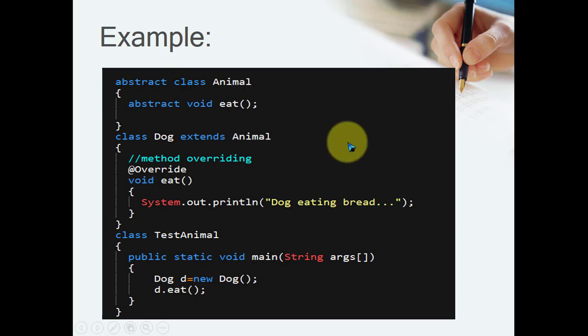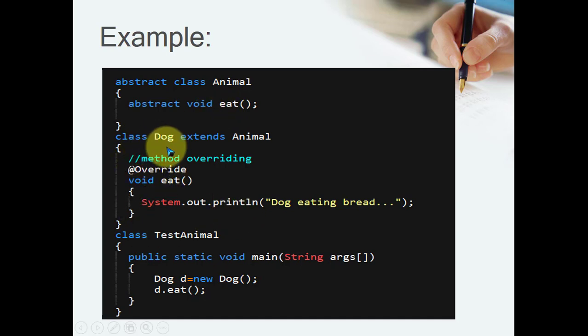Now within this example, just look here, class Dog extends Animal. In this case, Animal is the abstract class, and the rule when you extend an abstract class in inheritance is that in the subclass you have to implement the methods which are declared as abstract inside the superclass.